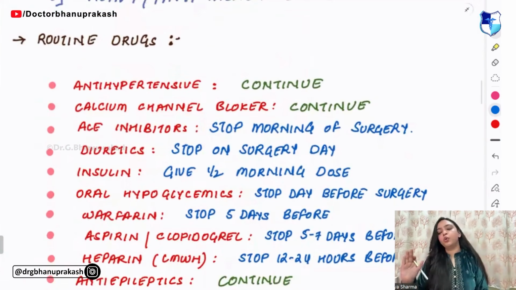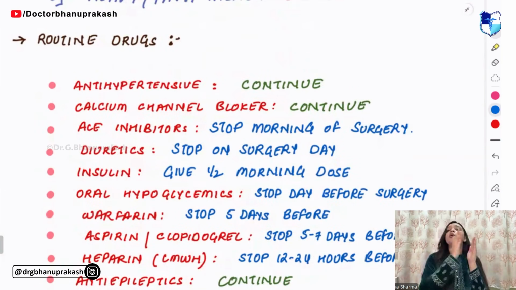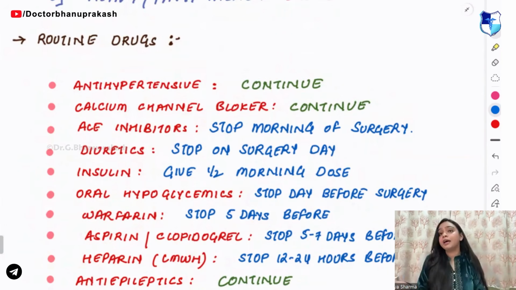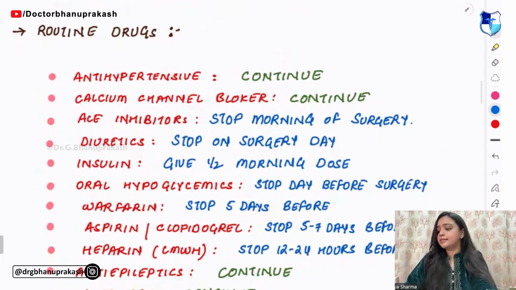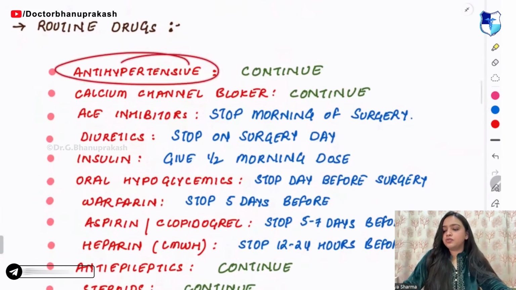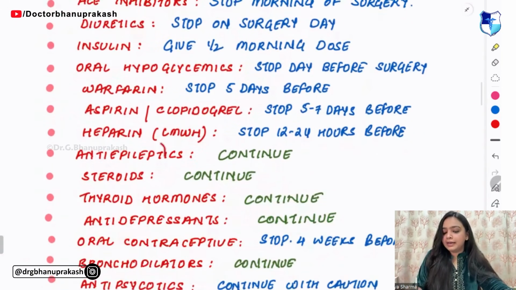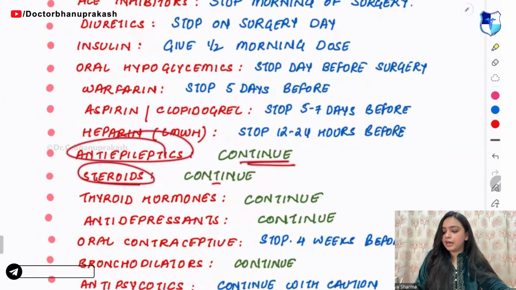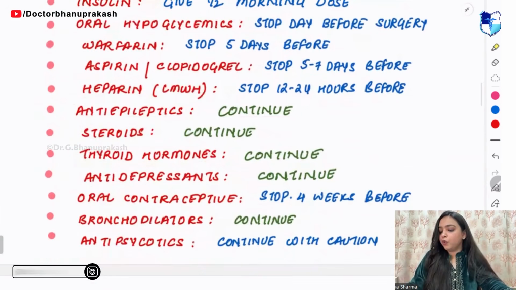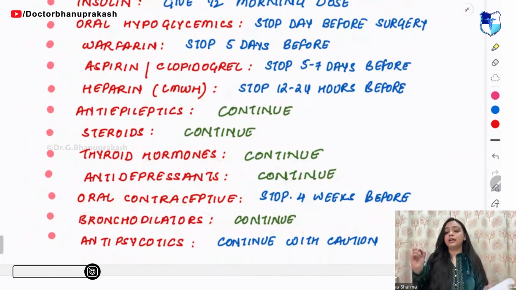Next, coming on to the routine drugs. These questions can be asked in your exams, where they give you a drug and ask whether you have to continue or stop that drug, right? So first, let's understand which drugs we need to continue. Antihypertensives, we can continue. Calcium channel blockers, we can continue. Anti-epileptics, steroids, and thyroid hormone tablets, we can continue. Antidepressants and bronchodilators, we can continue. So these are the things that we can continue, right?